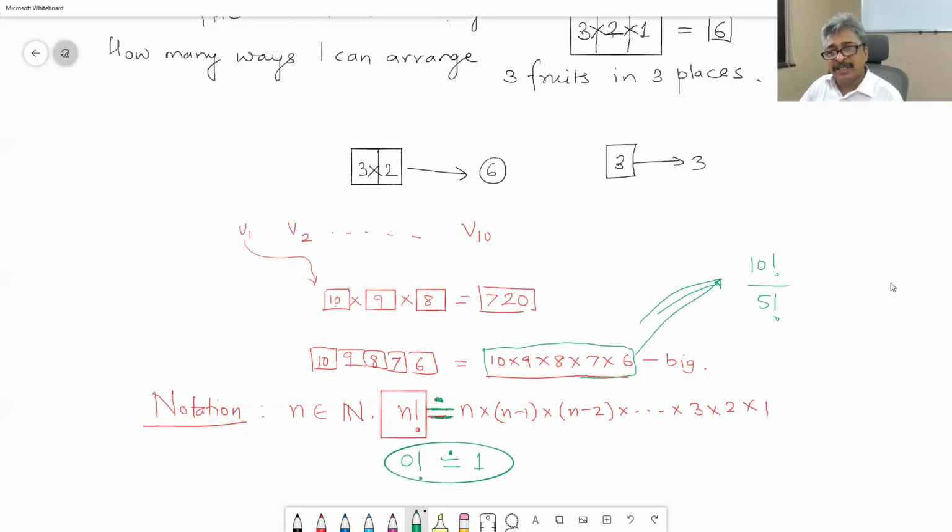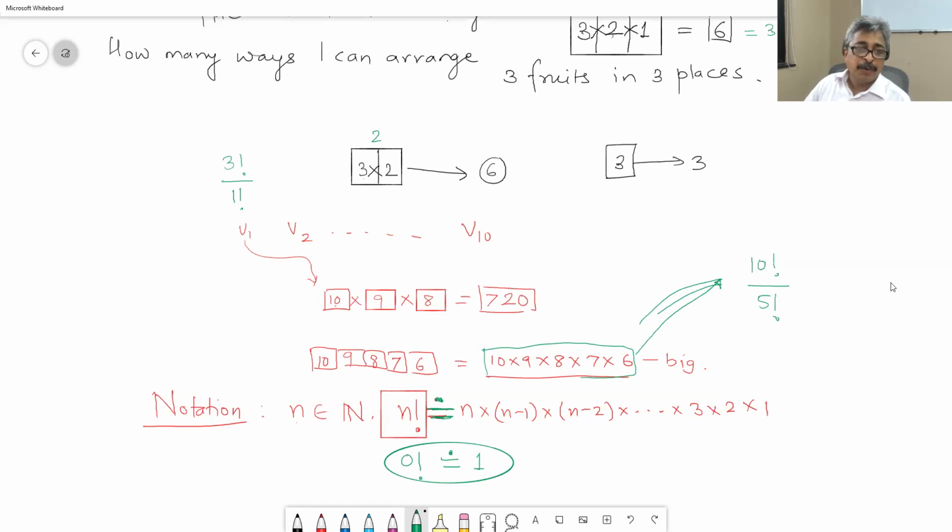Do you all agree with this? Yes, sir. This answer was 3 factorial. Okay, good. All of them up to 1 it is there. Therefore this answer was 3 factorial upon 1 factorial, because first place is 3. There are only 2 places here, and there are 3 fruits. So 3 factorial upon 1 factorial.